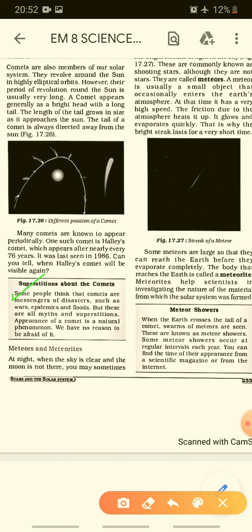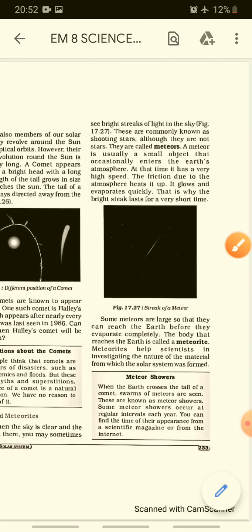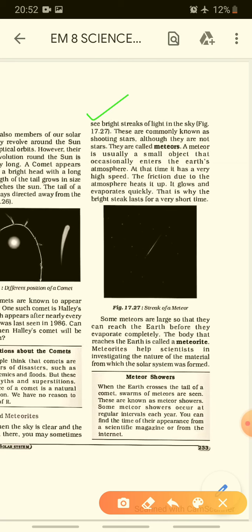Next, another member is meteoroids and meteorites. At night, when the sky is clear and the moon is not there, and we all know the phases of the moon, right? On the 15th day the moon is not present. We know about the no moon day and the full moon day. So at night, when the sky is clear and the moon is not there, you may sometimes see bright streaks of light in the sky. See figure 17.2, a bright streak or line, we can say. These are commonly known as shooting stars.